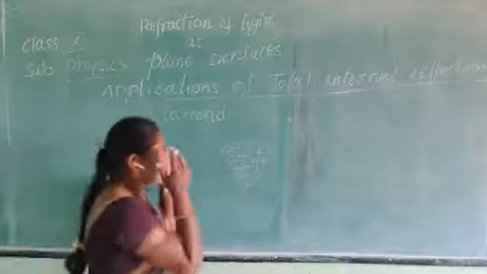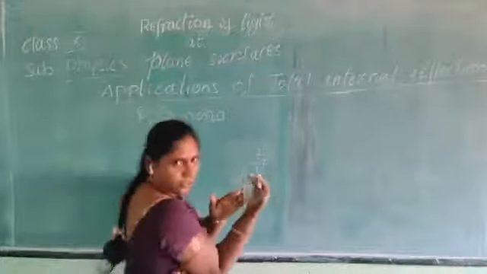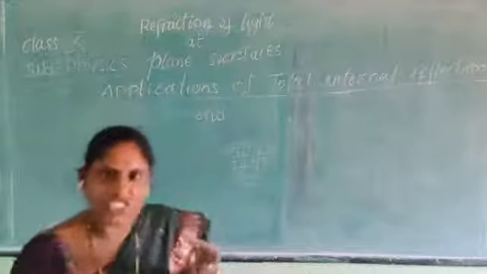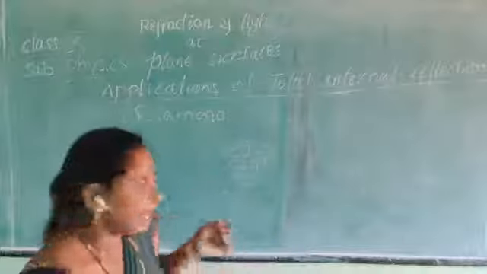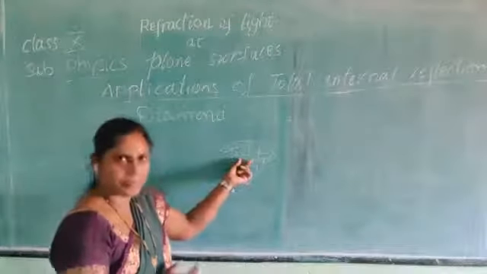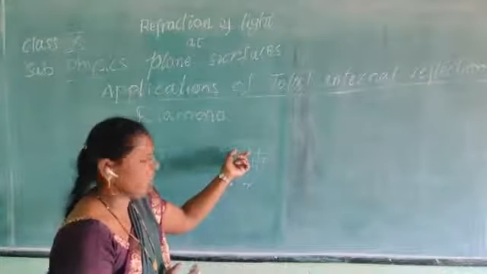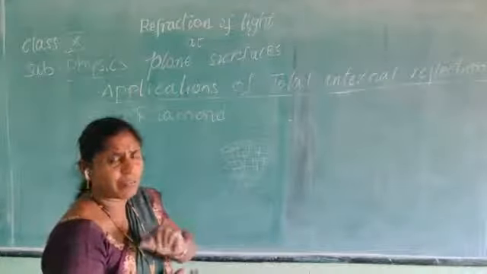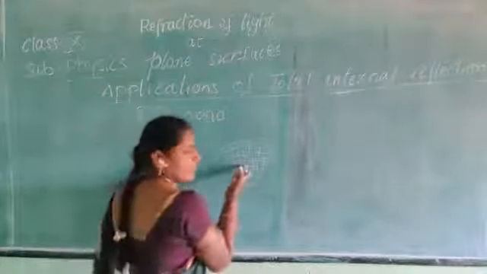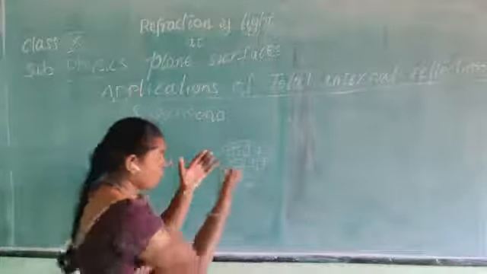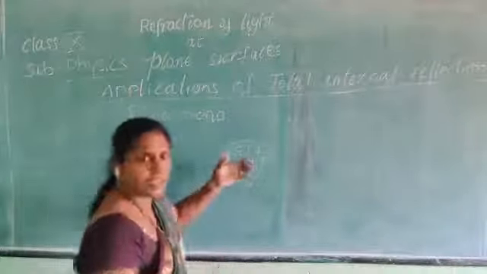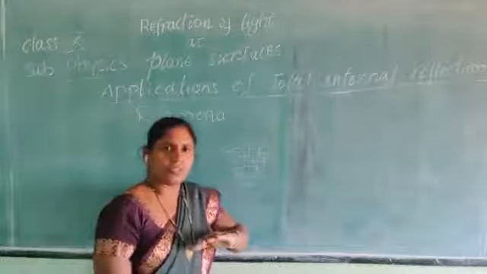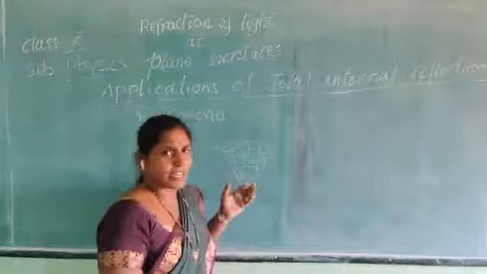Diamond is a glass piece, a precious stone, and it is a denser medium. Whatever light comes out of the diamond goes into the rarer medium.